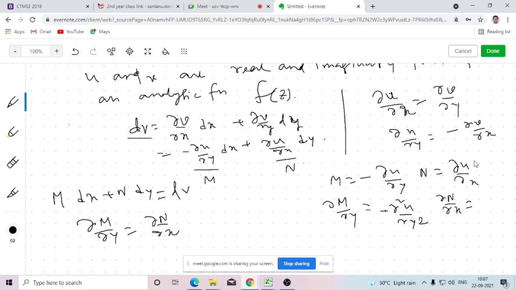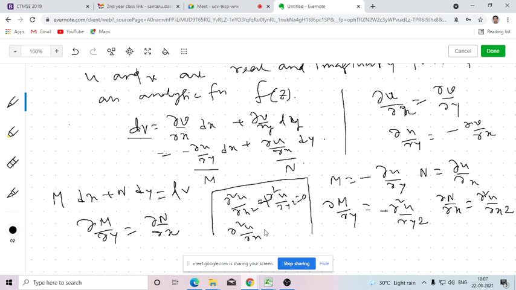Then what is del n del x? Del n del x means you need to differentiate this partially with respect to x again. So del 2u del x2. Is that clear? Yes, sir. Now, since u and v are harmonic functions, because u and v are parts of an analytic function f(z), both will be harmonic. Since u is harmonic, del 2u del x2 plus del 2u del y2 will be equal to 0. So del 2u del x2 will be the same as minus del 2u del y2, because the sum of both is 0. So del 2u del y2 means del m del y, and del 2u del x2 means del n del x. These both are equal. So that's why this differential equation is always exact.